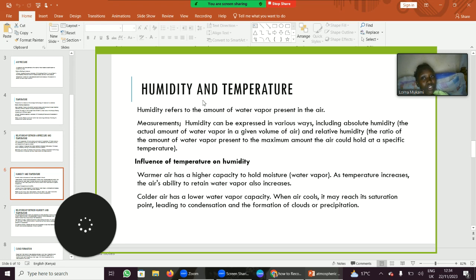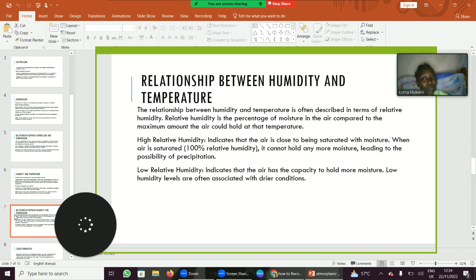Humidity and temperature. Humidity is the amount of water vapor in the atmosphere. Influence of temperature on humidity: warmer air has a higher capacity to hold water vapor. As temperature increases, so does the air's ability to retain water vapor.